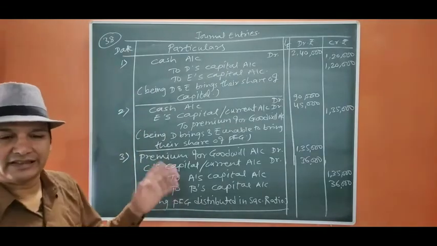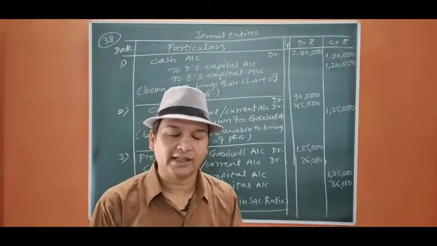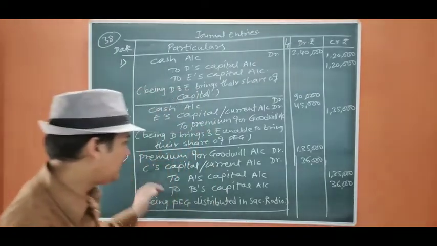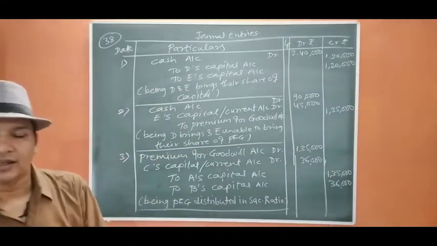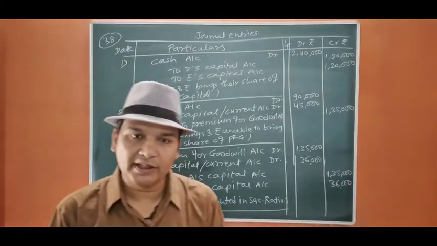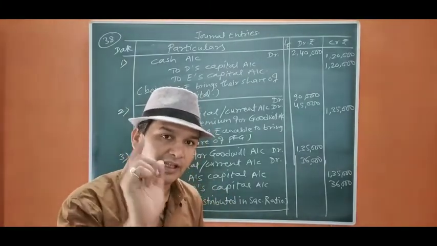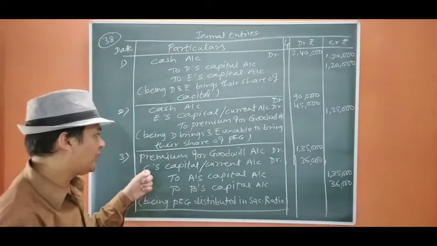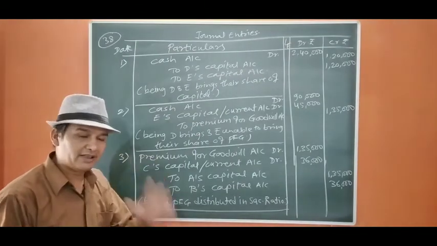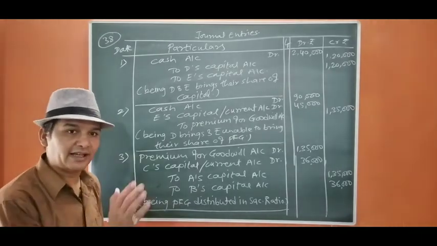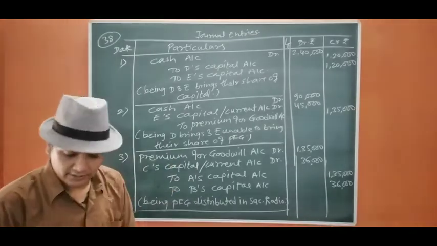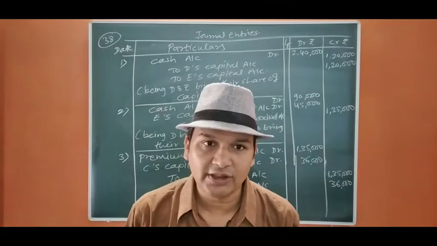If you focus on this entry, it is very clear that the gaining partner's account is debited and the sacrificing partner's capital account is credited in case of goodwill. That should be kept in mind always, that the gaining partner's capital account will always be debited. Okay, please keep in mind and please try to solve the questions as easily as possible. Okay, so let us move to question number 39.